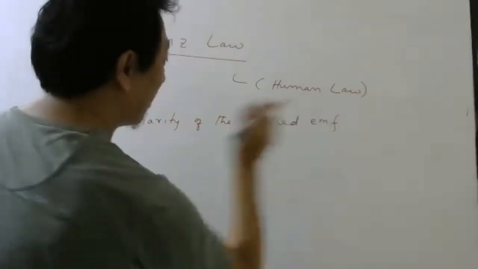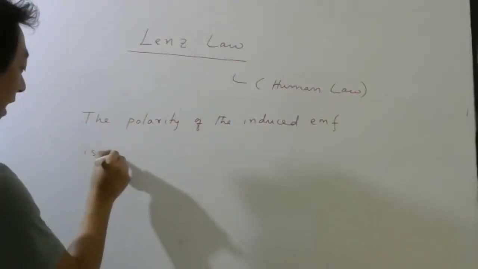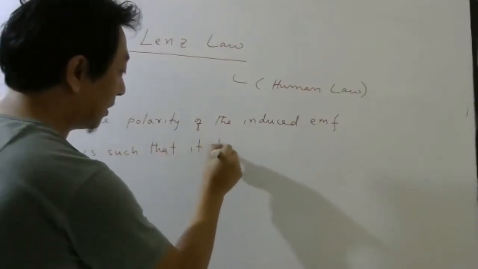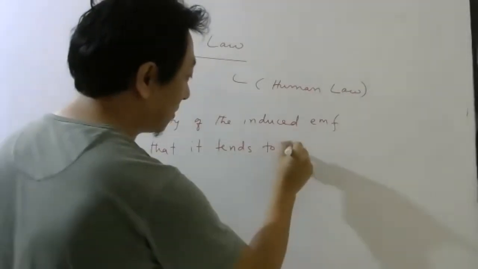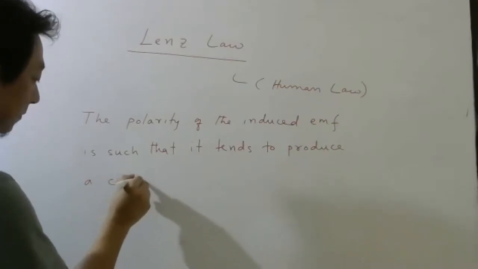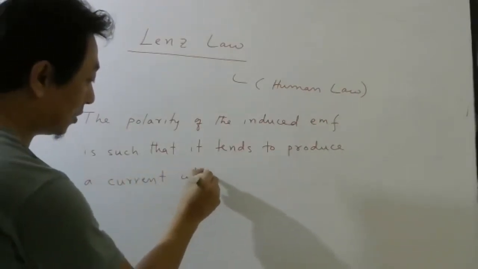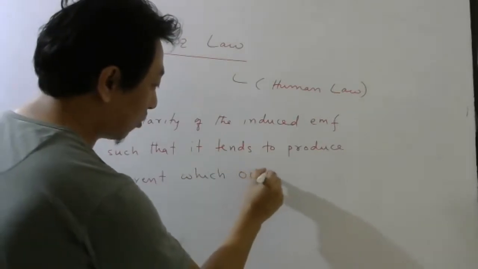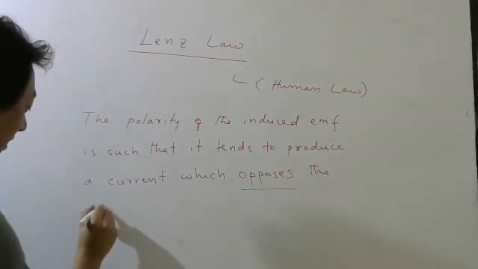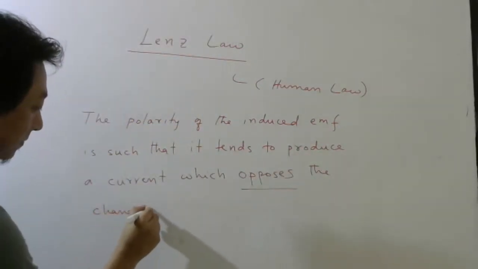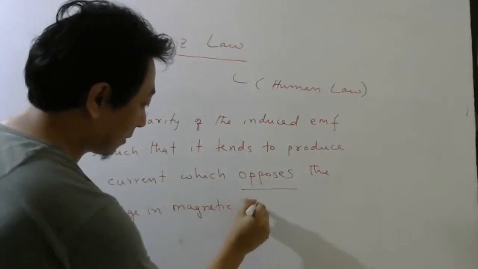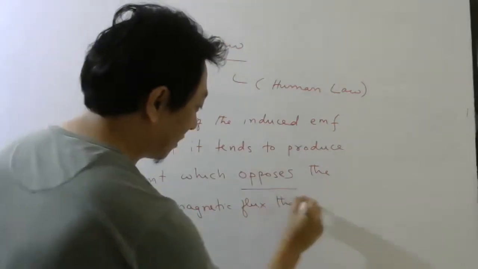The polarity of the induced EMF is such that it tends to produce a current which opposes, very important word, which opposes the change in the magnetic flux that produced it.